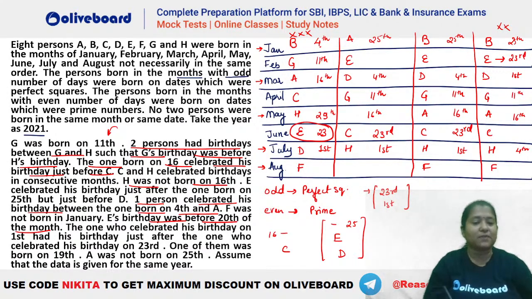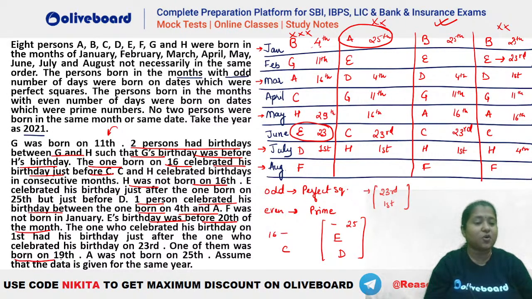After that, look at what else we have here. One of them is born on 19th and A was not born on 25th. Okay, so A cannot be on 25th here. So that means this case is also eliminated, because here A is on 25th. That means this is not the valid case. So this is the one that is valid here.